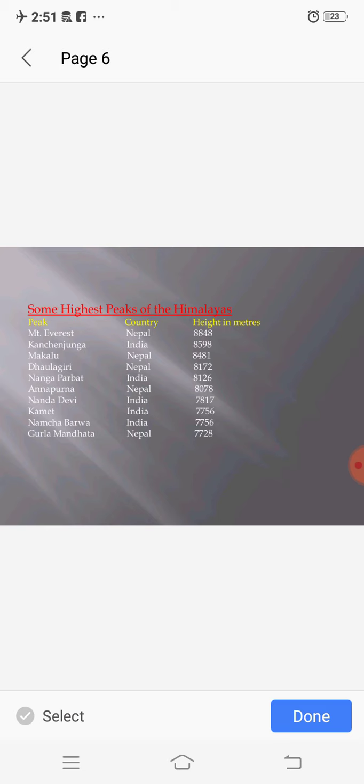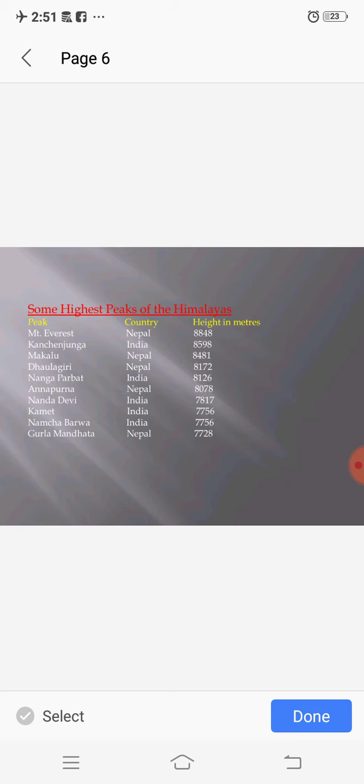8,172 meters. Next is Nanga Parbat. It is in India. Height is 8,126 meters. Next is Annapurna. It is in Nepal. Height is 8,078 meters. Next, Nanda Devi. It is in India. Height is 7,817 meters.